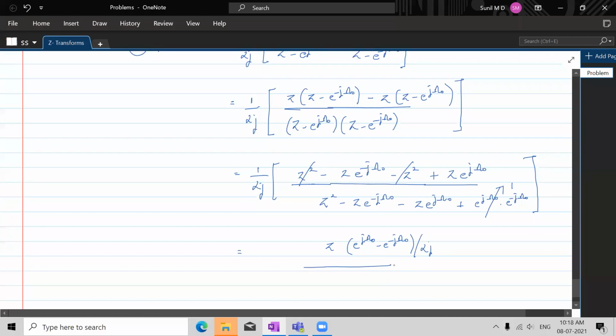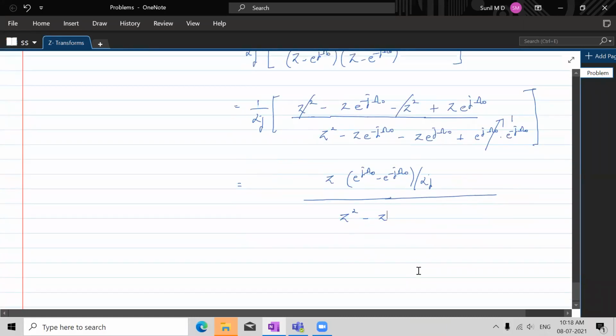In the denominator, it is z square minus z, then e power minus j omega naught. Is it plus or minus? If we take minus z, it is plus e power j omega naught, plus 1. So this is how it reduces to.